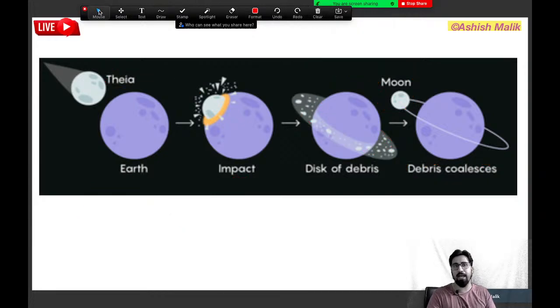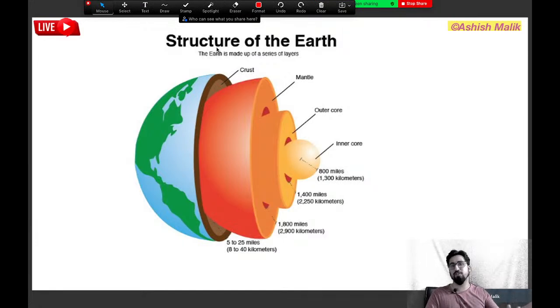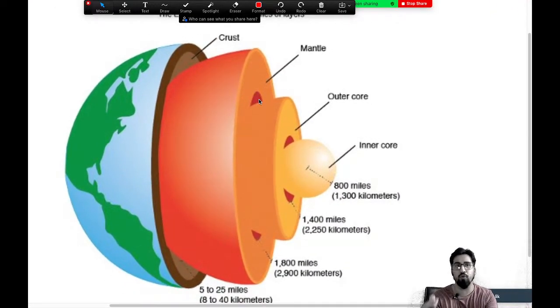This is exactly what I have explained to you guys. And this is how we got our structure. So right now, present day, if you look, we got our structure like this. We have got the three layers. I'm going to zoom in a little.